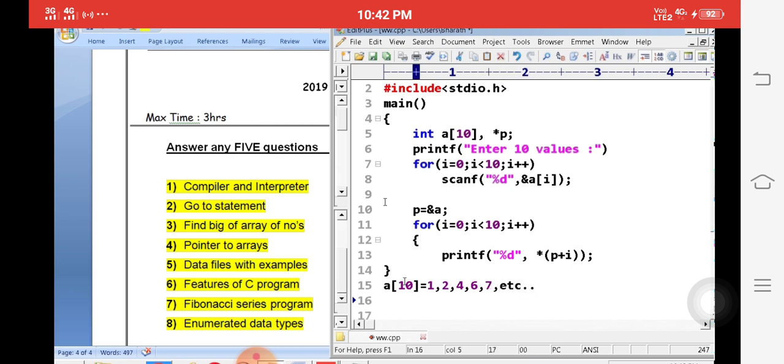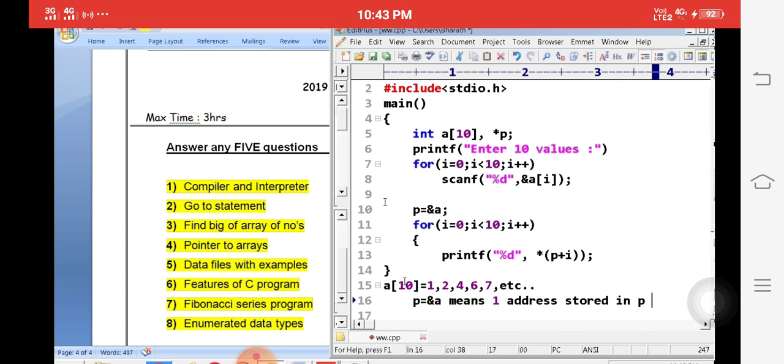Then what is the meaning of p? P is equal to ampersand a. That means the first address is stored in the pointer p.